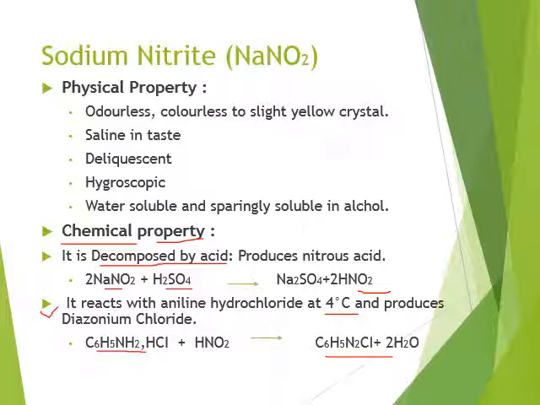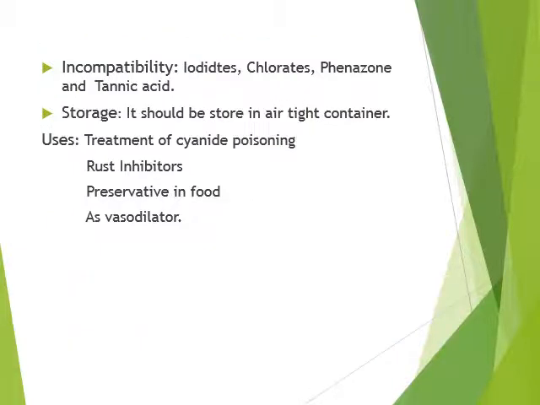One more chemical property is that its aqueous solution is alkaline to litmus paper. If we take red litmus paper, it turns blue, meaning it is alkaline.